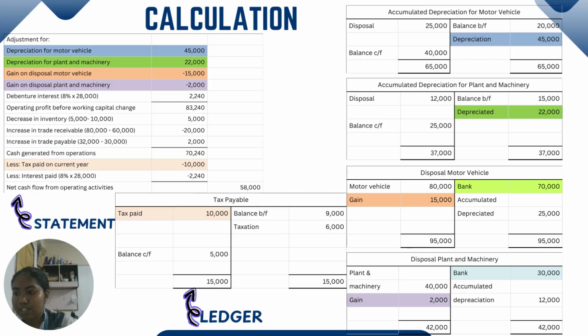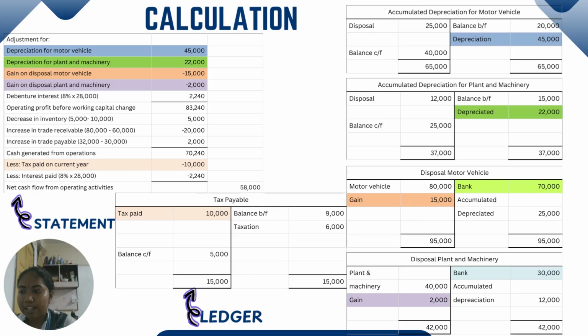And increase in trade receivable, 8,000 minus 6,000, the answer will be minus 2,000. And increase in trade payable, 5,000 minus 3,000, got 2,000, and it will be plus. Sum all the answers and got cash generated from operation